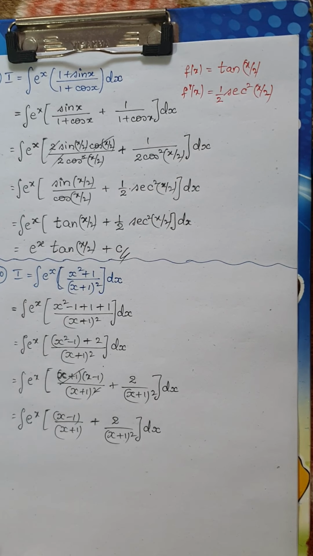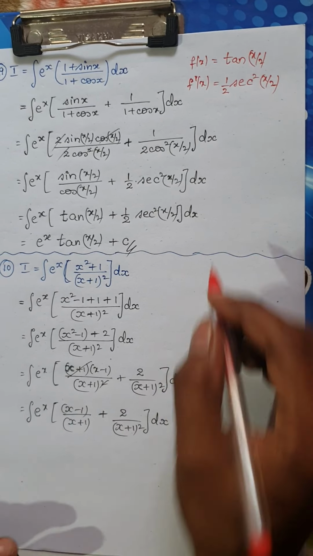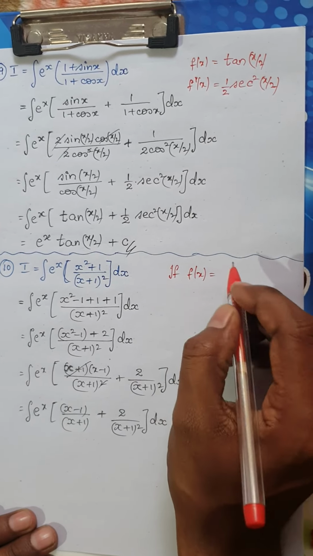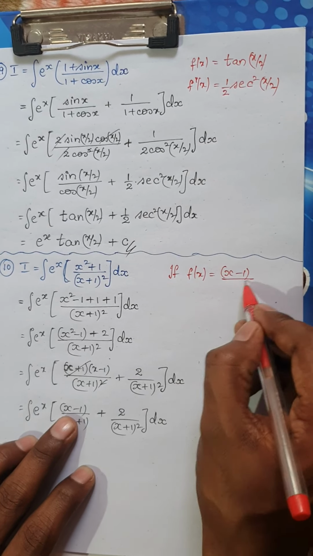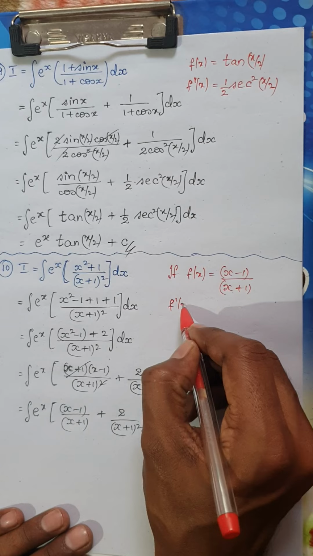Okay, so now if you note this carefully, if f of x is nothing but, let me consider this, (x minus 1) divided by (x plus 1). Now what would be my f dash of x?